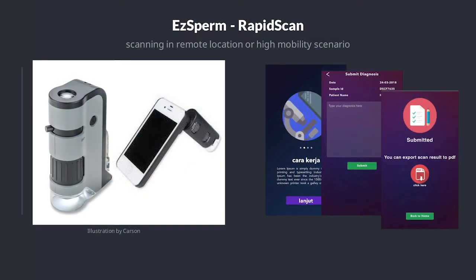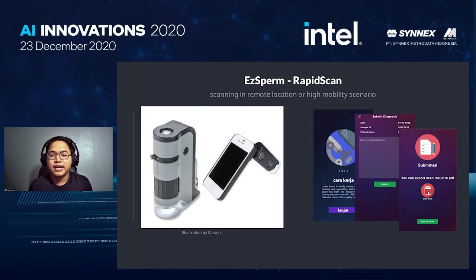Our vision is also to democratize sperm analysis into rural areas, especially in Indonesia. That's why we developed this EasySperm Rapid Scan. EasySperm Rapid Scan is a mobile app that can be purchased and used by end users to scan the semen when they attach the phone to our Rapid Scan microscope, so that they can scan the semen for analysis everywhere, especially in rural Indonesia. That will help people in rural areas to scan the sperm quality of their cattle, so that they can get better quality cattle.